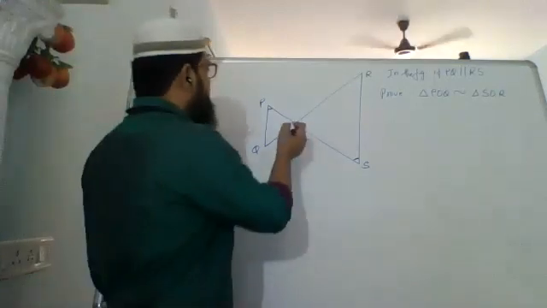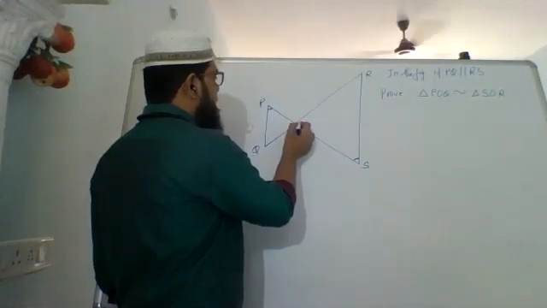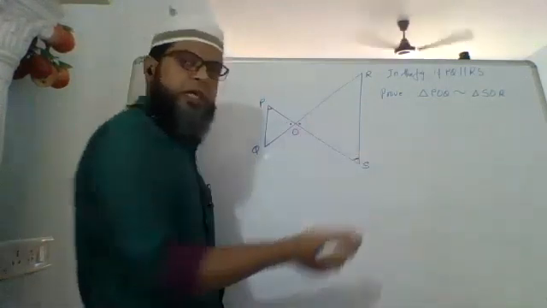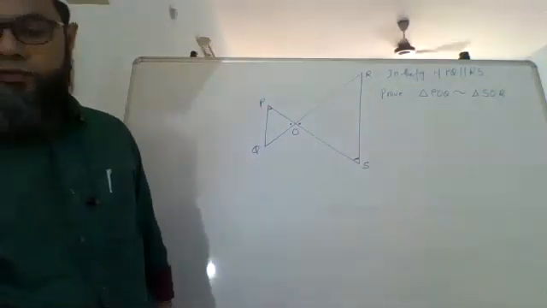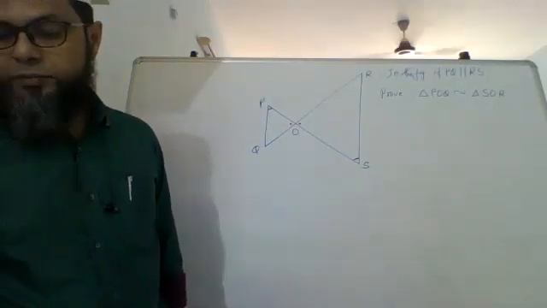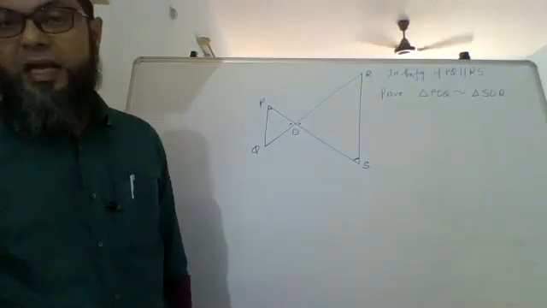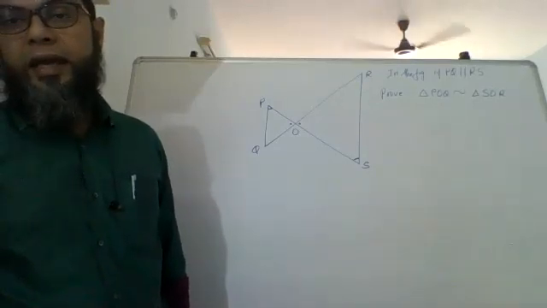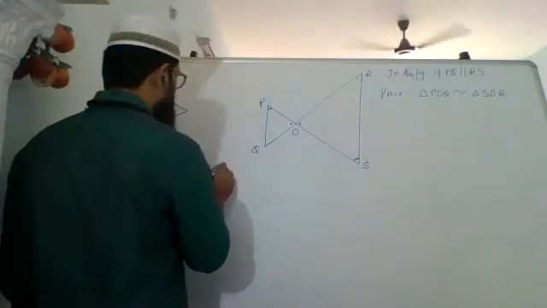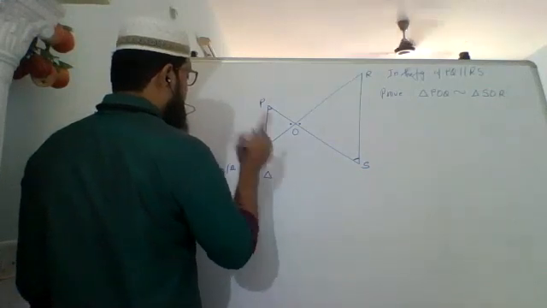Or somebody might say, sir, these are vertically opposite angles, aren't they? They are always equal, vertically opposite angles. So this is an alternate angle and these are vertically opposite angles. Yes, whichever way you do. So since the angles are equal, therefore the triangles are similar by AA test. So I'll say in triangle, but the order is important.